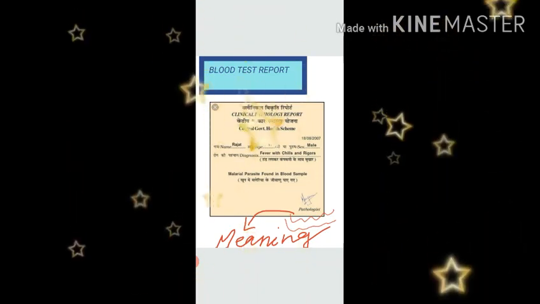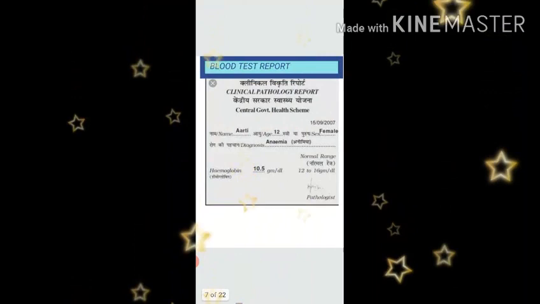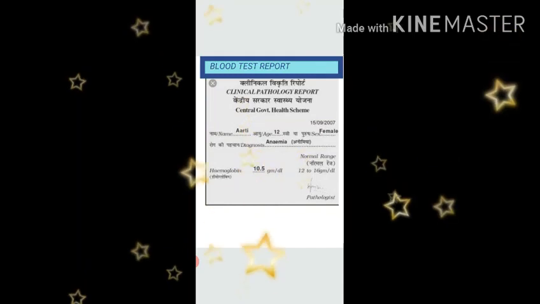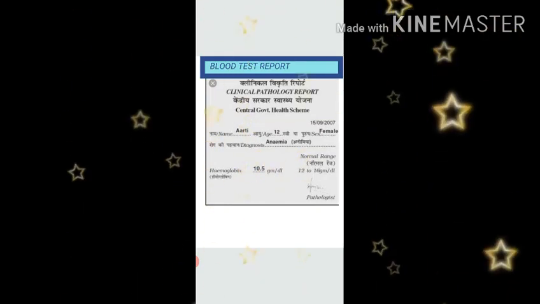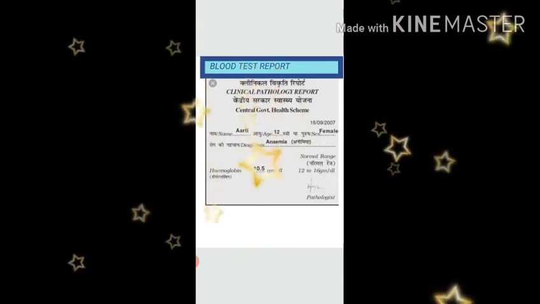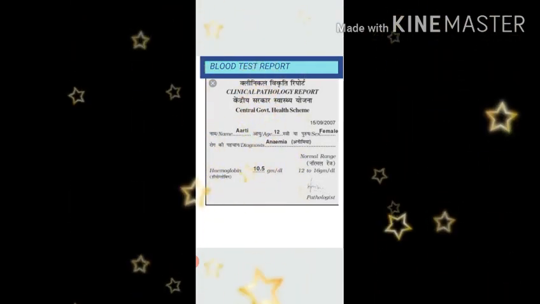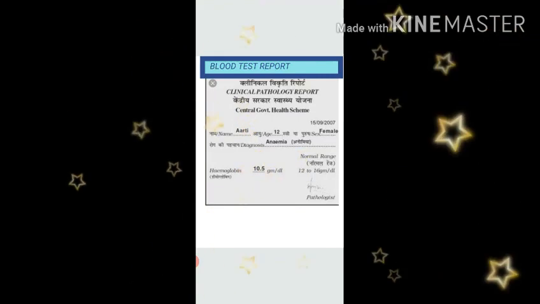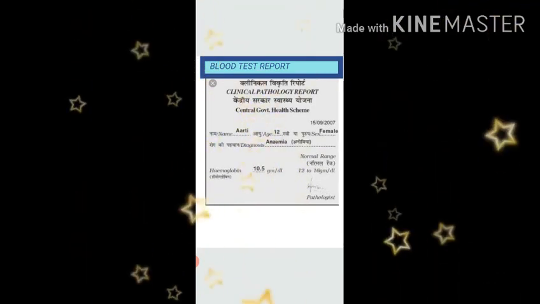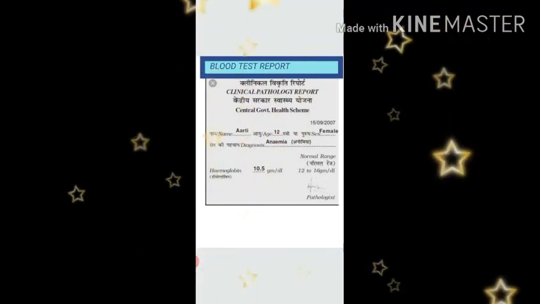Dear kids, after making or writing this report, you will write the blood test report of anemia of Aarti. This report also you will get in your EVS book. Again, no need to use Hindi. You can write in English. For example, clinical pathology report, central government health scheme, name of the patient Aarti, age 12, sex female, diagnosis anemia, hemoglobin 10.5 gram per deciliter and normal range 12 to 16 gram per deciliter. So like this you will also prepare blood test report.